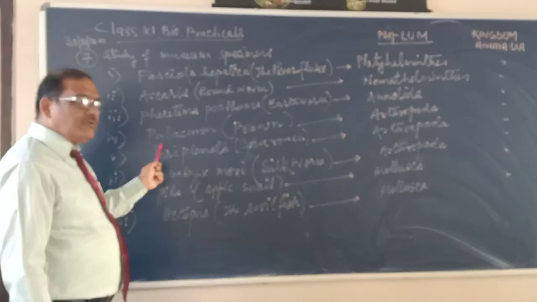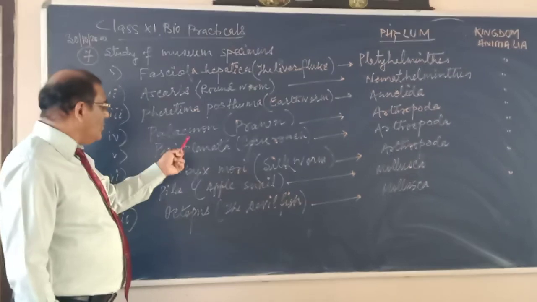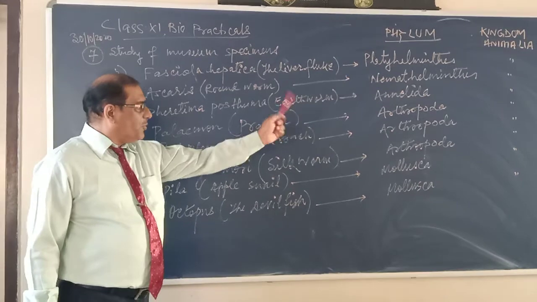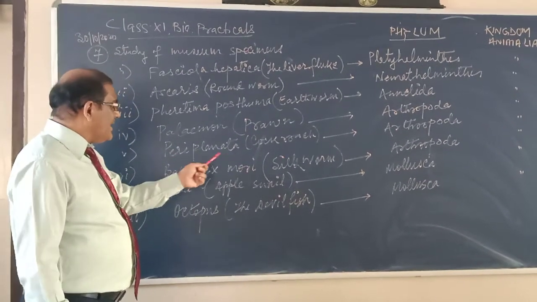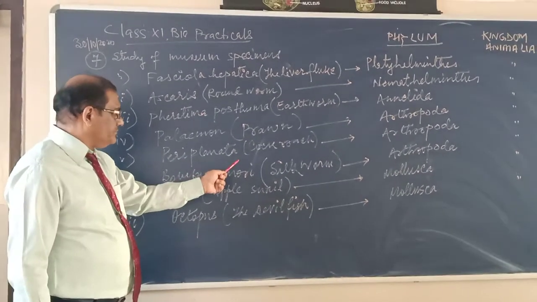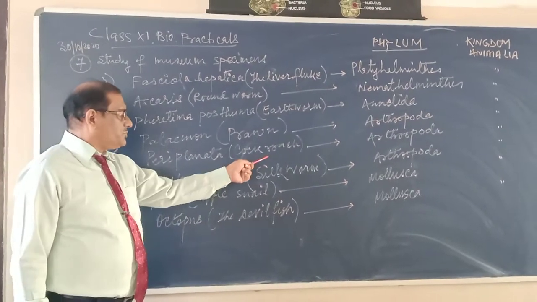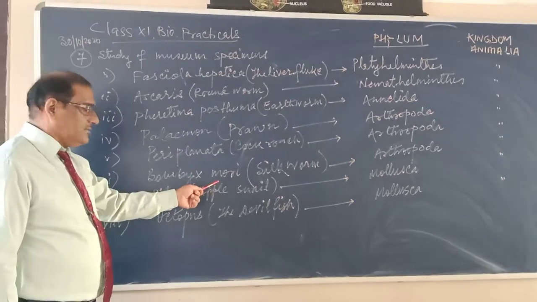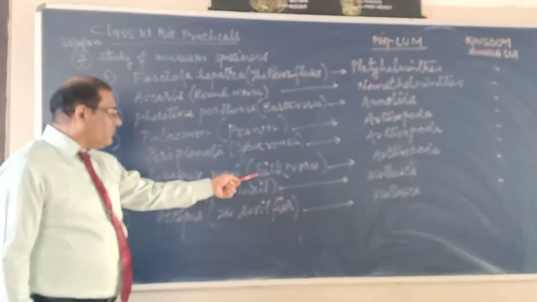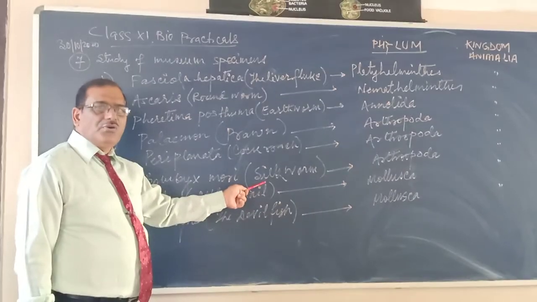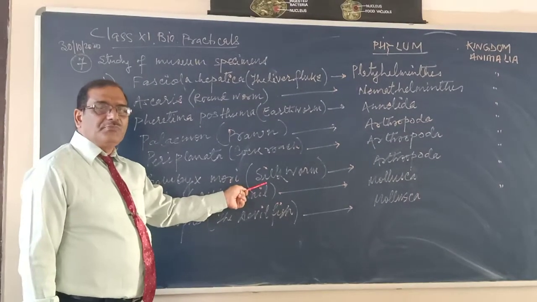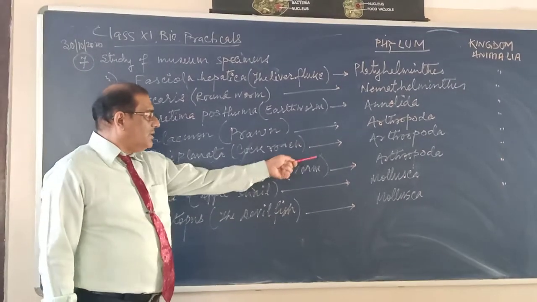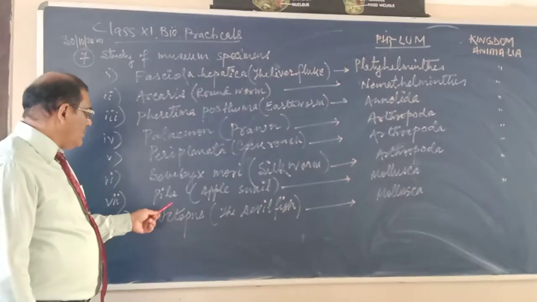Then we are going to discuss Palaemon, commonly called prawn. It belongs to phylum Arthropoda. Periplaneta, English name cockroach, belongs to phylum Arthropoda. Bombyx mori, the silkworm, the worm which produces silk fiber, silk protein, belongs to phylum Arthropoda.